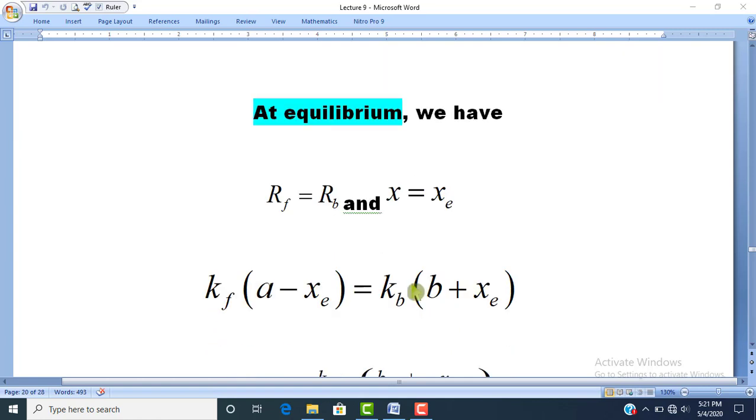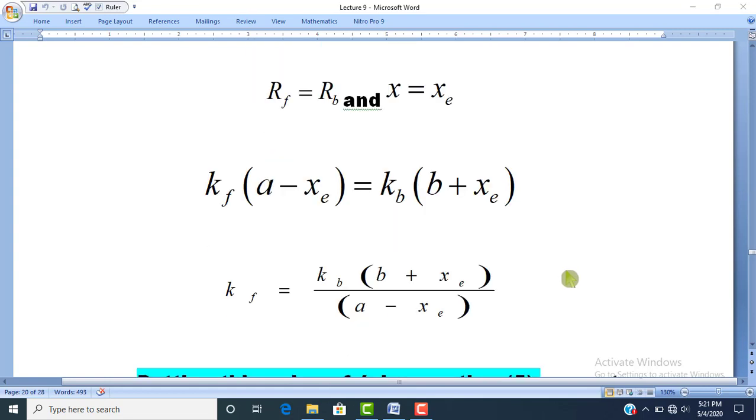If we put the value of Rf, that is Kf into A minus Xe, and the value of Rb, that is Kb into B plus Xe, then Kf will be equal to Kb into B plus Xe divided by A minus Xe.